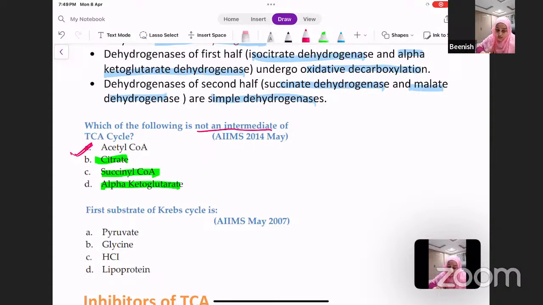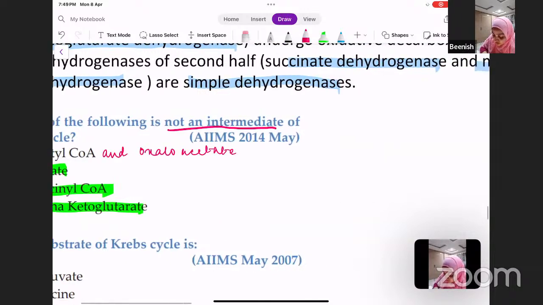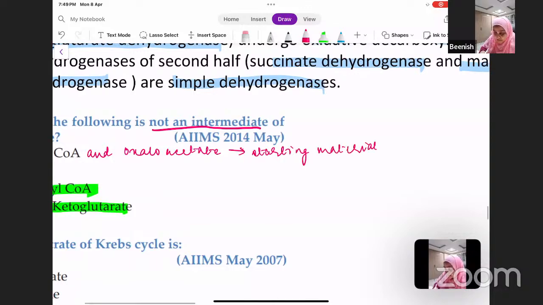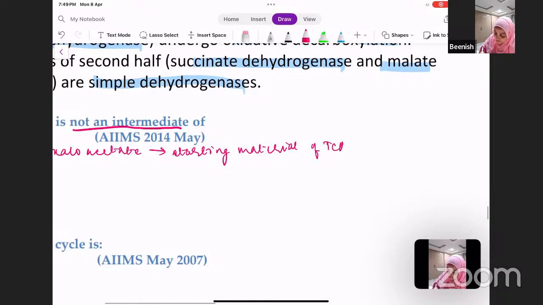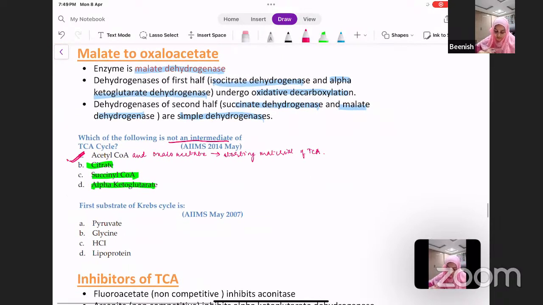Acetyl-CoA and oxaloacetate, they are the starting materials, the starting substrates, and not the intermediates.